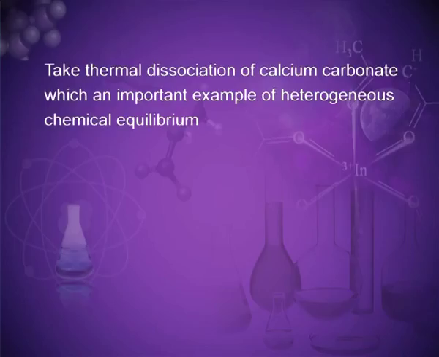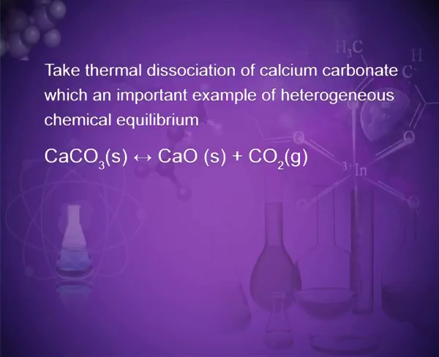In this example, there is a gas phase and a liquid phase. Heterogeneous equilibria often involve pure solids or liquids. We can simplify the equilibrium expression for heterogeneous equilibria involving a pure liquid or pure solid, as the molar concentration of the pure solid or liquid is constant. Let us take the thermal dissociation of calcium carbonate, which is an important example of heterogeneous chemical equilibria.